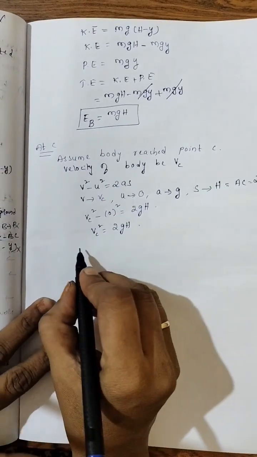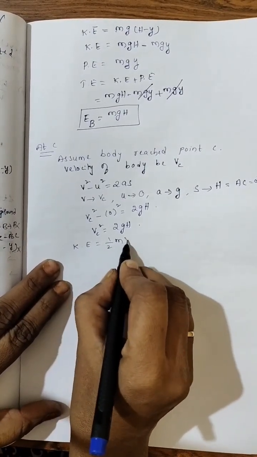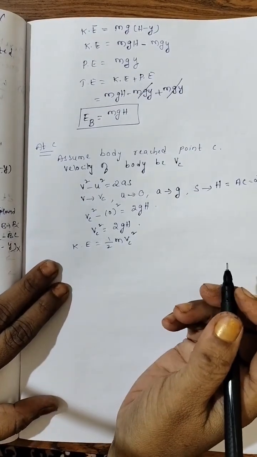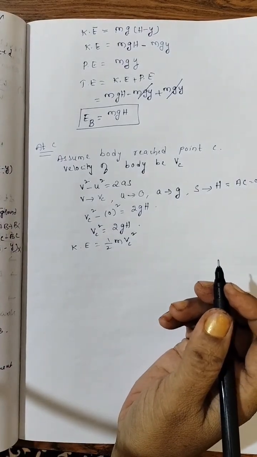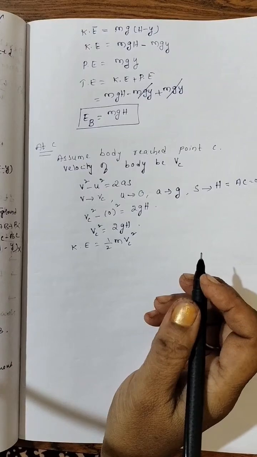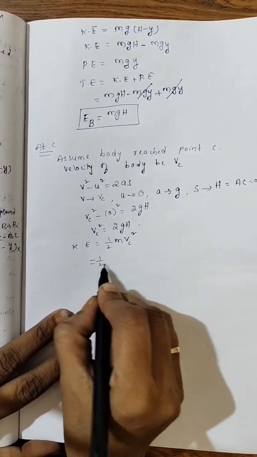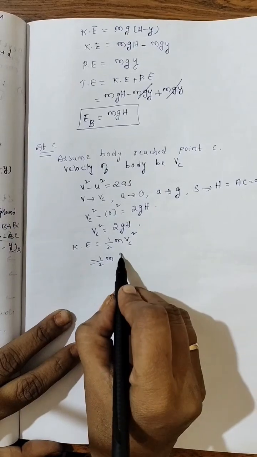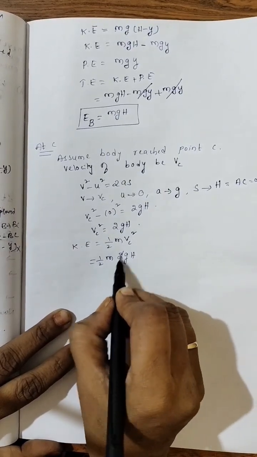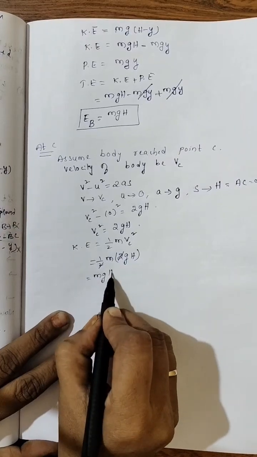Next, what will we do? We will substitute in the kinetic energy formula. Here I am writing VC square, because we assumed the velocity as VC when it reached point C, which is on the ground. Okay. So half m, what is VC square? 2gh. 2 strikes off. mgh.